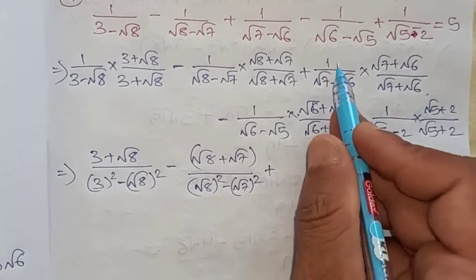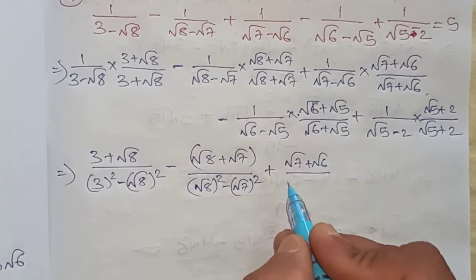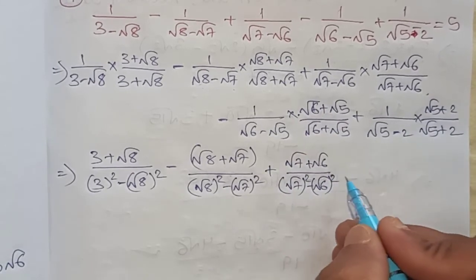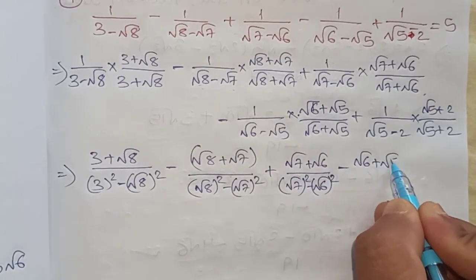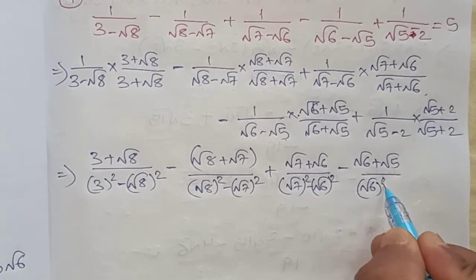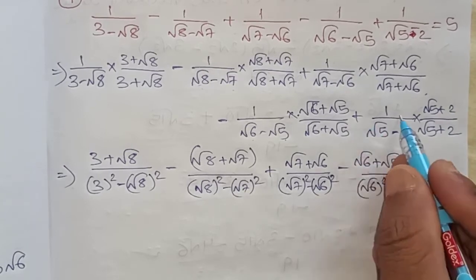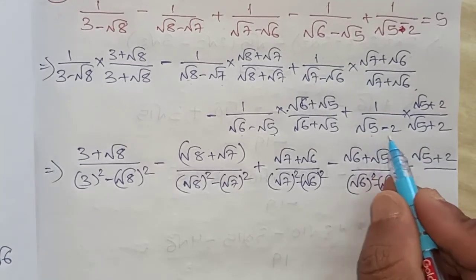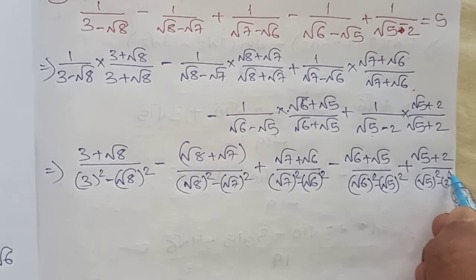Plus 1 into this is same root 7 plus root 6 by a square minus b square. Minus this term we will get root 6 plus root 5 whole divided by a square minus b square. Plus last term root 5 plus 2 divided by a minus b, a plus b, a square minus b square.